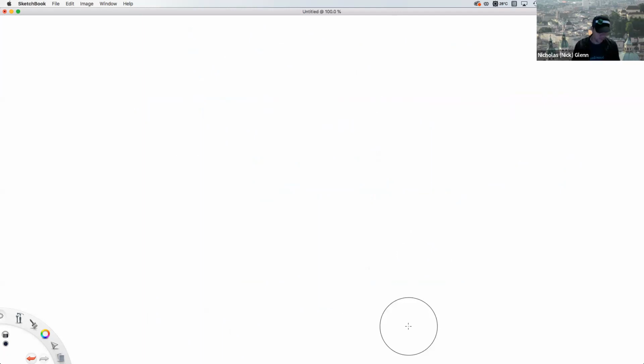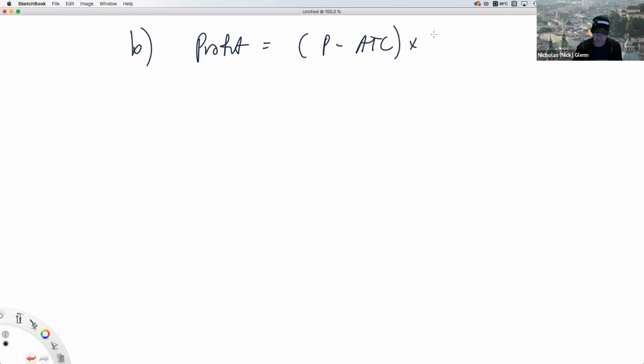All right. Now let's do part B of this. What is the firm's profit? The market price is $45 per shirt. Okay. All right. So we know profit is equal to price minus average total cost times the quantity.